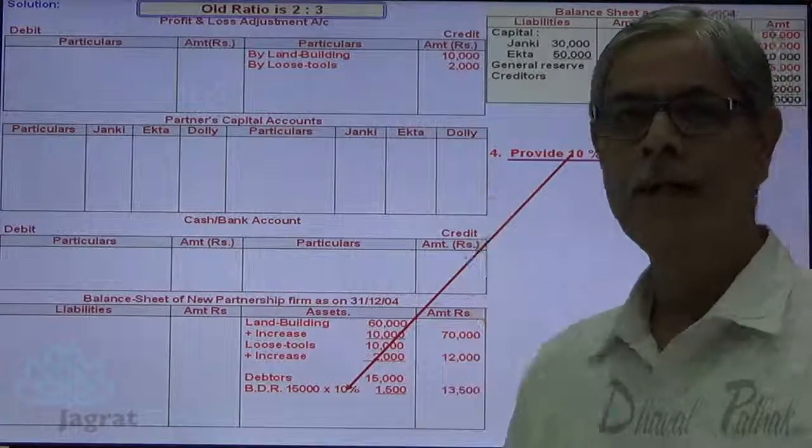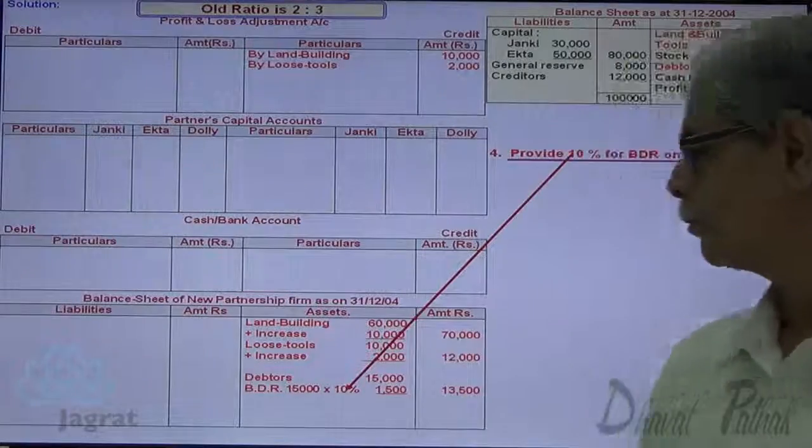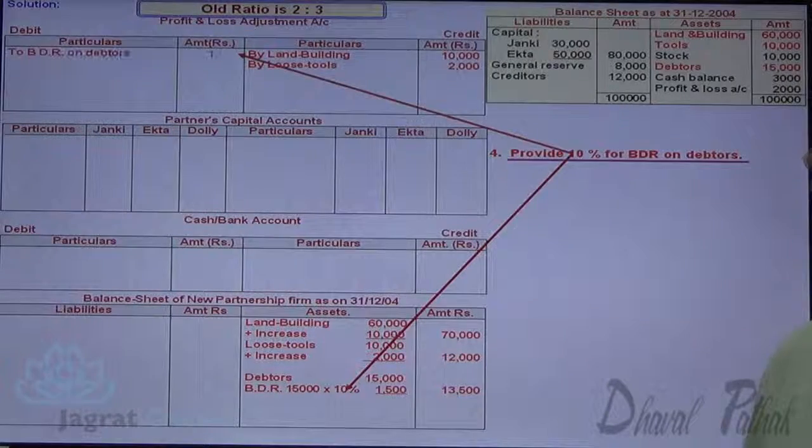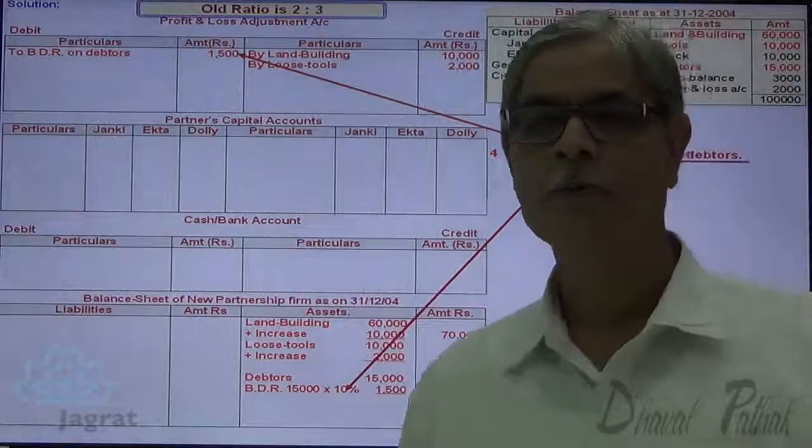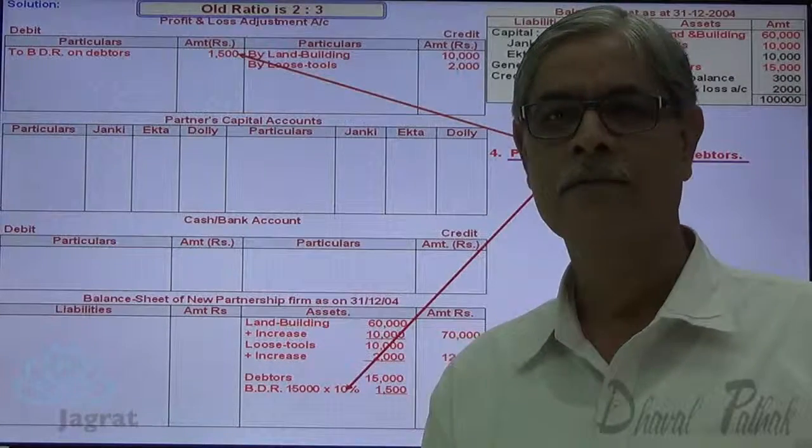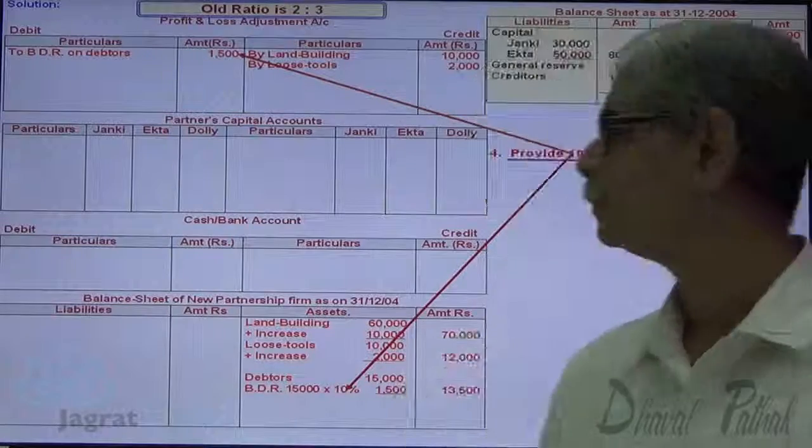So it is to be debited to profit and loss adjustment account. So the journal entry for that is profit and loss adjustment account debit 1,500 to bad debt reserve on debtors account credit 1,500. Now next.